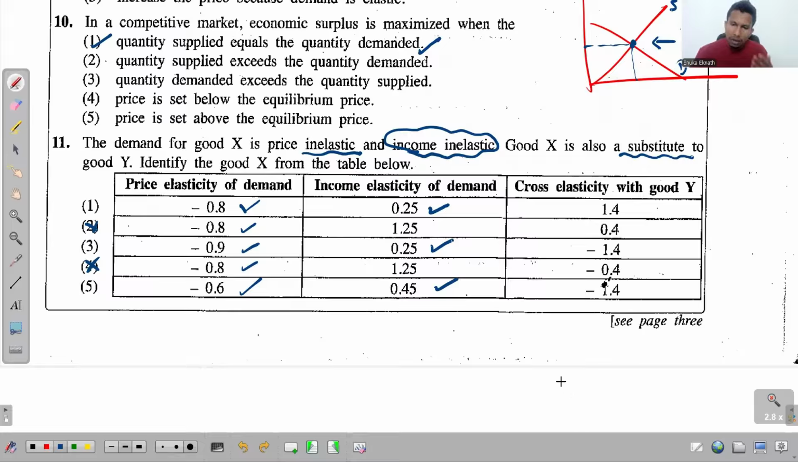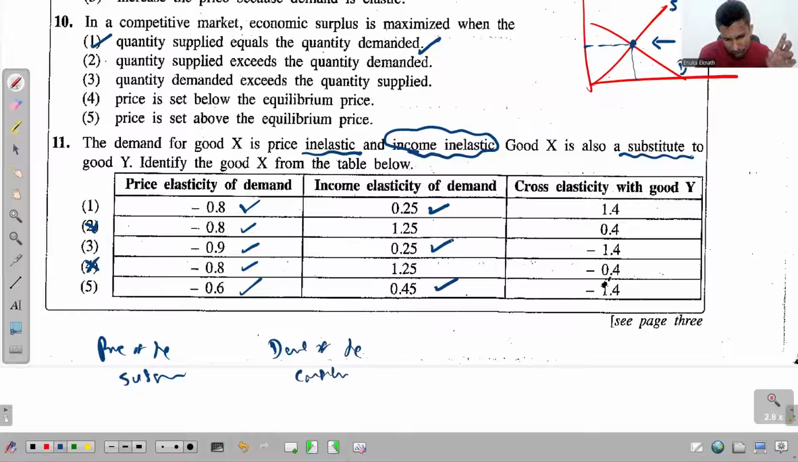For substitutes, cross price elasticity of demand is positive. The reason is that between the two variables, the price of the substitute and the demand of the considered good, we have a positive relationship. Simply, when the price of a Pepsi bottle increases, when other things remain constant, Coca-Cola demand will increase, right?